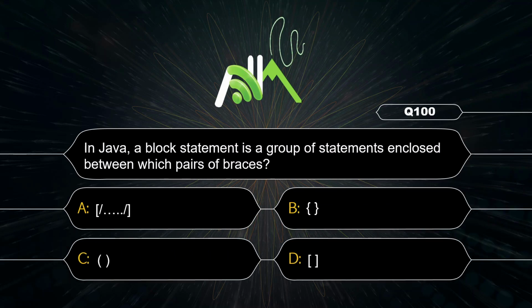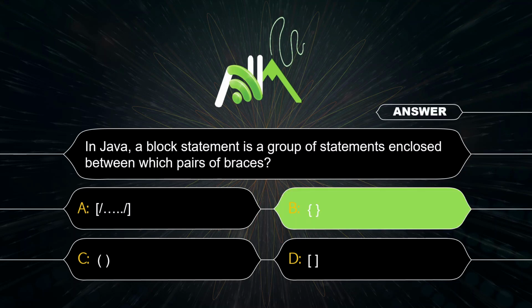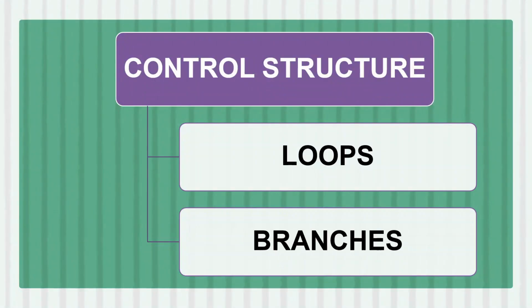Block. In Java, block statement is a group of statements enclosed between which pair of braces, that is curly bracket. Control structure allow to control the flow of execution in the program. 2 types of control structure are loop, that when we want to repeat the same statement again and again, and second one is branches, sometimes known as decision making or selective statement.